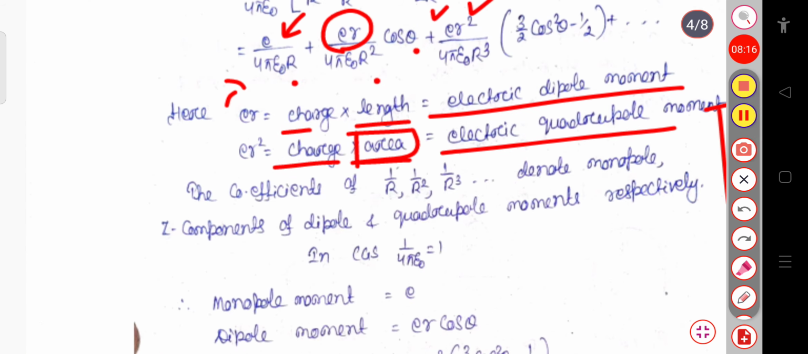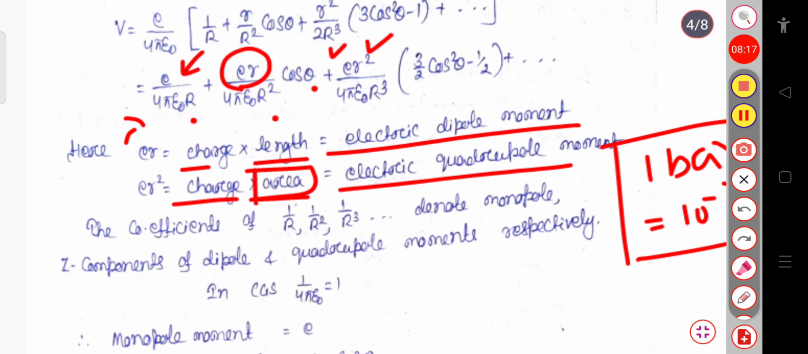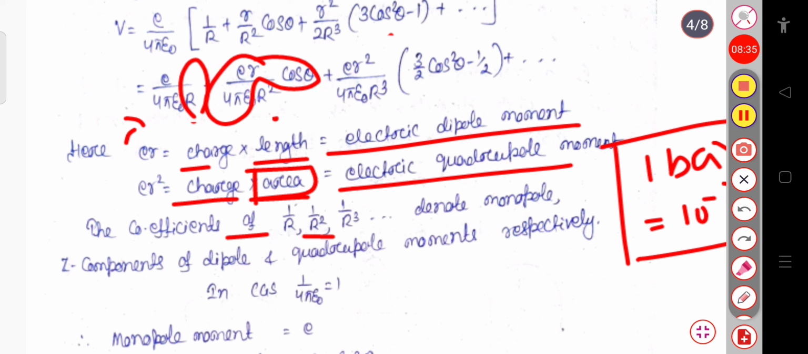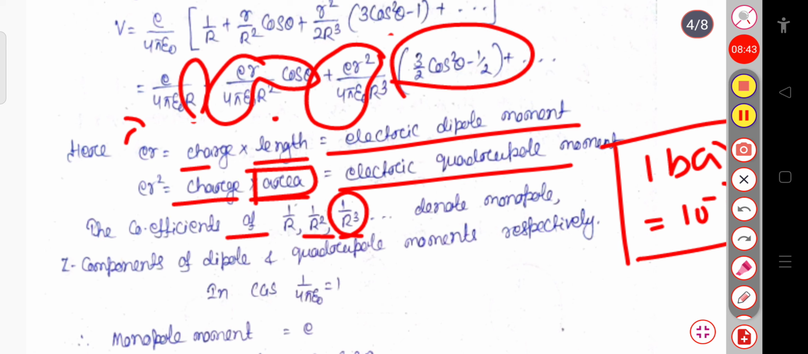So the coefficient of 1 by R here is e by 4 pi epsilon naught, and the coefficient of 1 by R square is e r by 4 pi epsilon naught into cos theta, and the coefficient of 1 by R cube is e r square divided by 4 pi epsilon naught into 3 by 2 cos square theta minus 1 by 2.